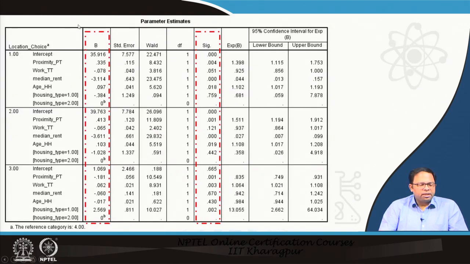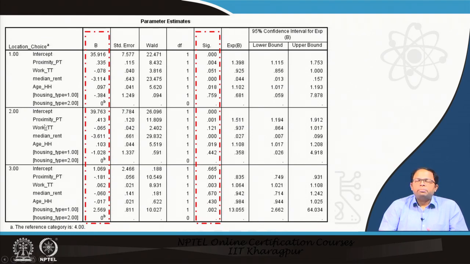So this is the parameter estimates. Over here you can see the location choices, that is location choice 1, 2, 3 and so on. The reference category is 4. So location choice of alternative 1 is compared to alternative 4.